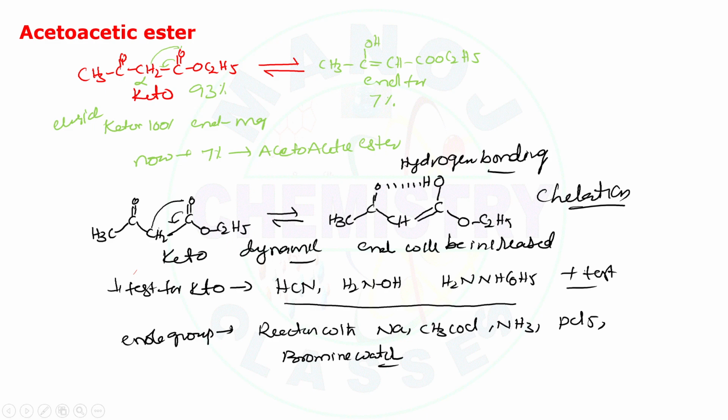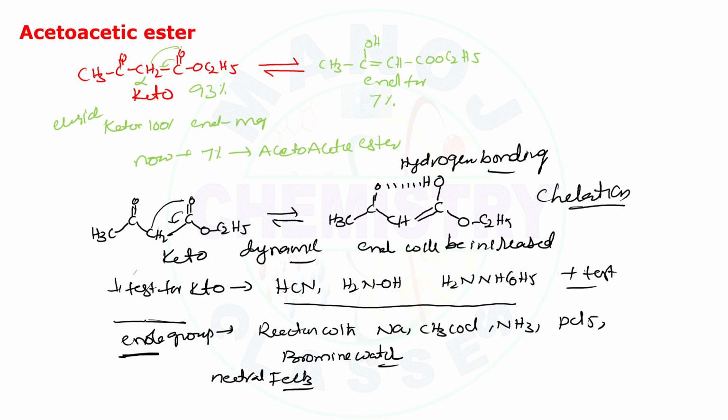These are the positive tests given due to the presence of the enol group, and it also decolorizes neutral ferric chloride. So the color of the neutral ferric chloride is also decolorized.